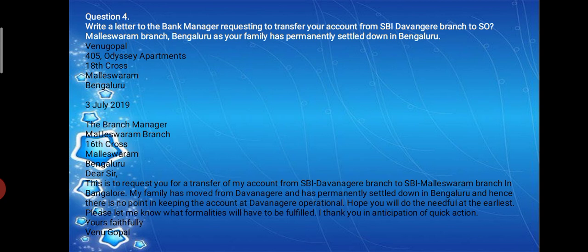That is the sender's address. Then comes the date, write the date below. Then you have to write the to address, to whom you are addressing the letter. That is the branch manager, Malleshwaram branch, 16th Cross, Malleshwaram, Bengaluru. That is the to address.